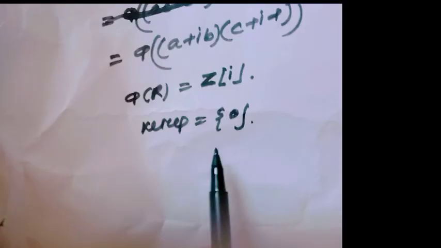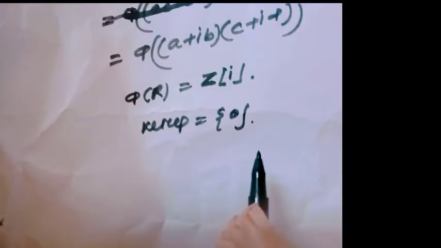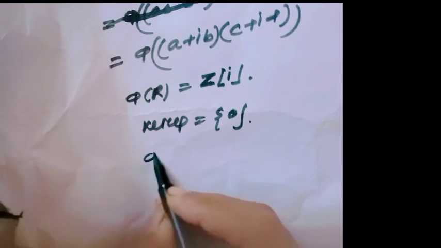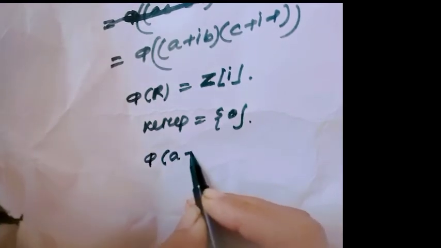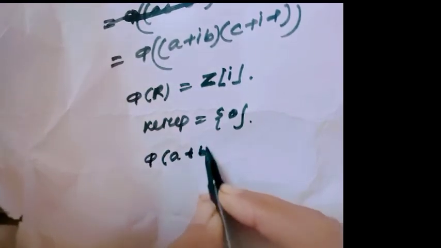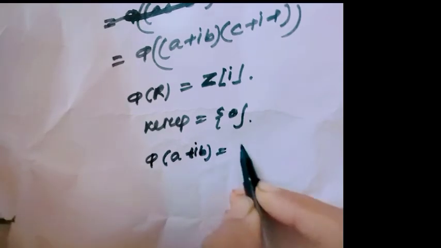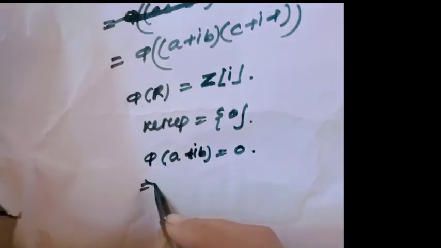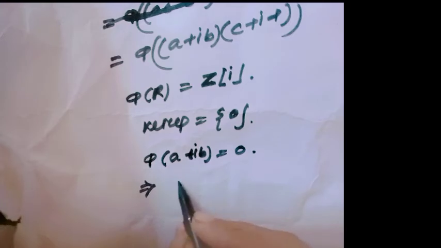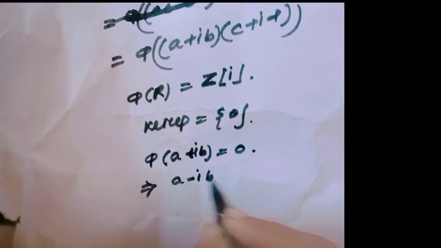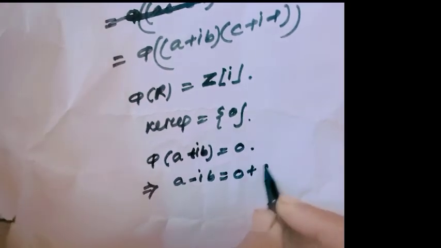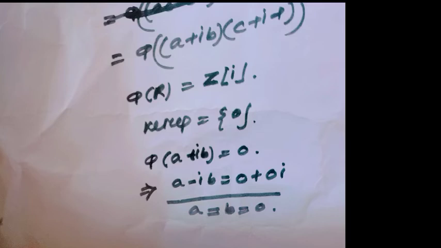And the kernel of phi only contains the singleton set 0, because by definition of kernel, phi of A plus iB equal to 0, that means by the defined mapping A minus iB equal to 0 plus 0i, and this is possible when A equals B equals 0.